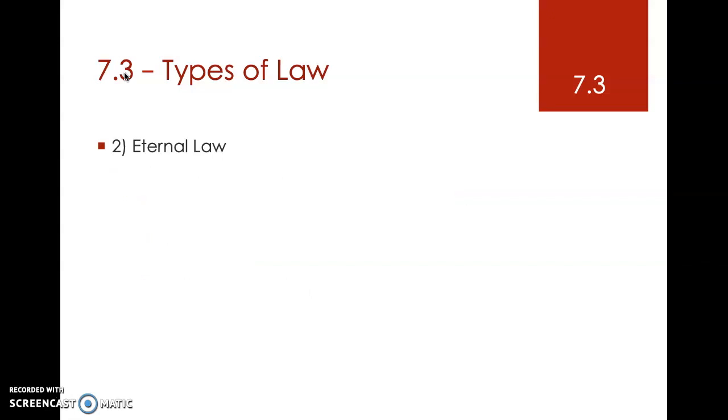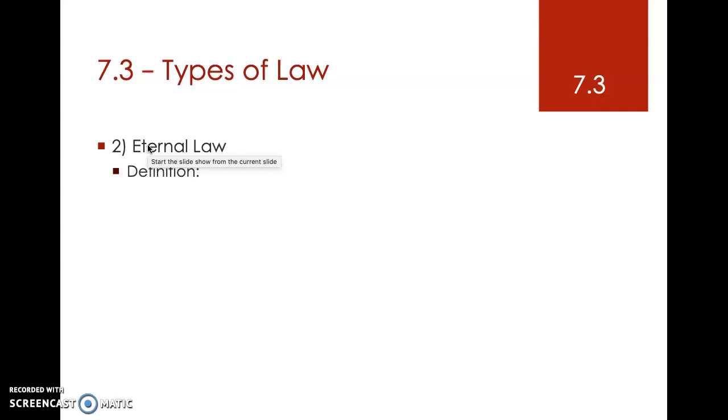All right. Eternal law. Eternal law refers to the order in creation that reflects God's will and purpose.